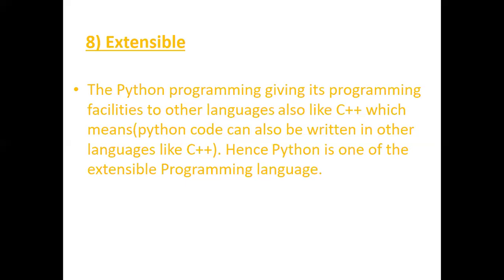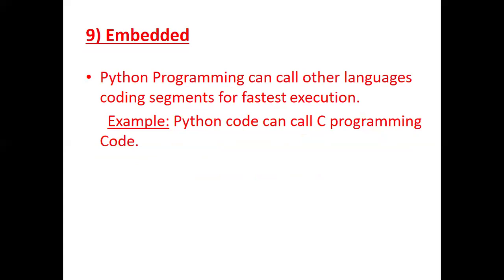Next, embedded. A Python program can call the coding segments of other languages for faster execution. If the execution we are running is taking time, it can call other programming languages also. Python code can call C programming code for the fastest execution.